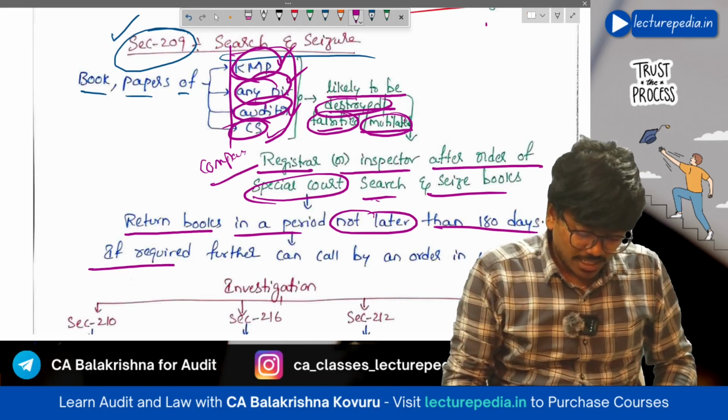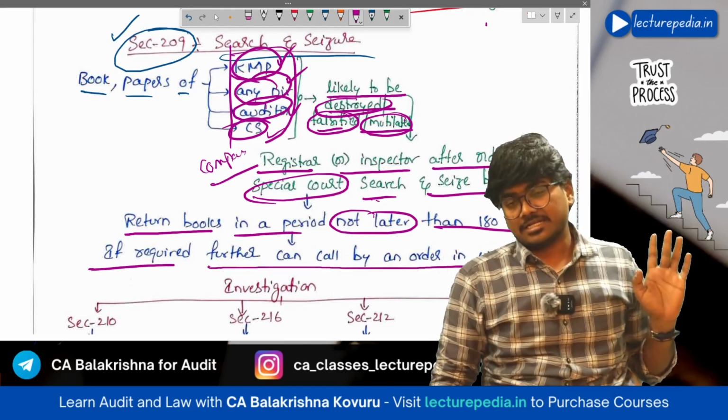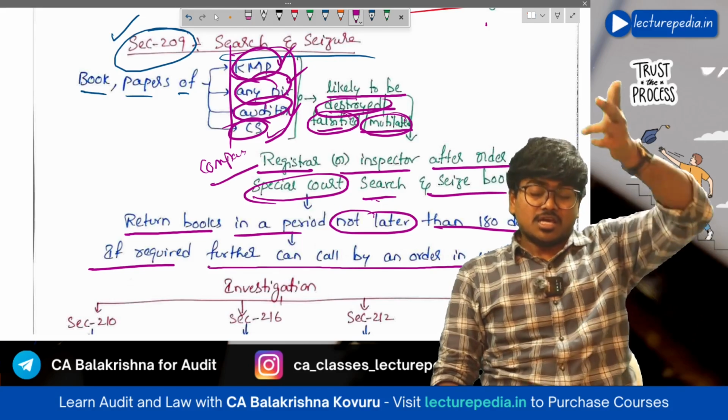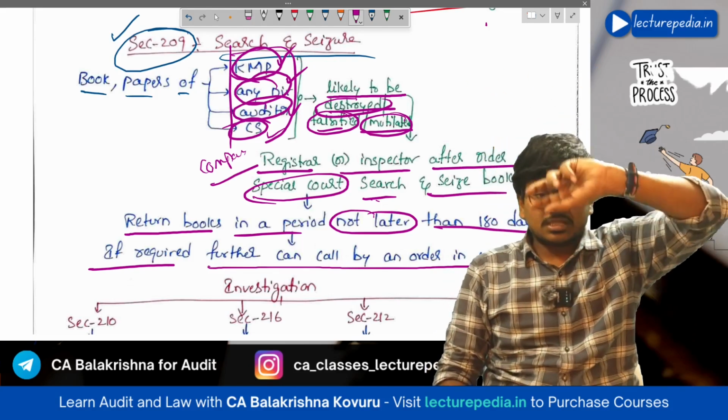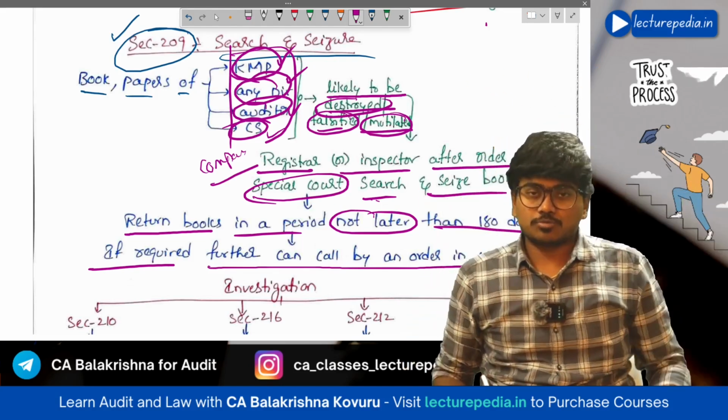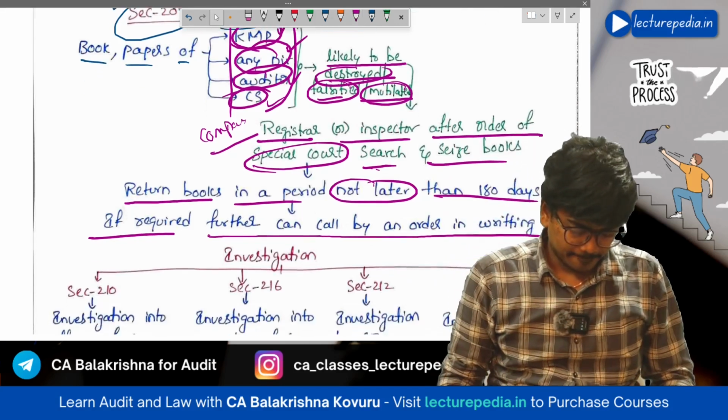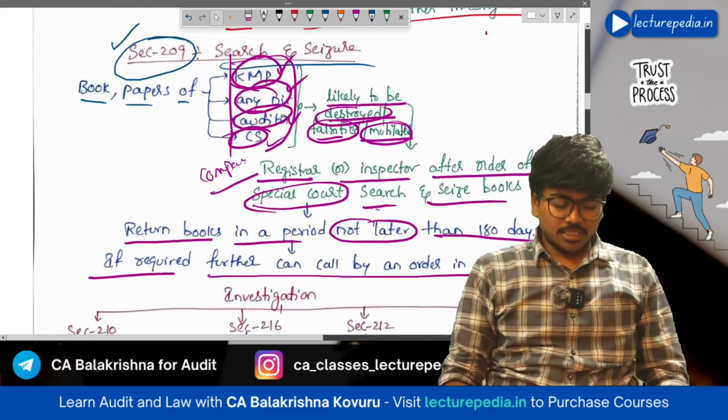However, if required, the registrar can call for further books by order in writing. After returning them, if the registrar again wants those books, then it can again call for them by writing. Hope that is clear. So that is section number 209.